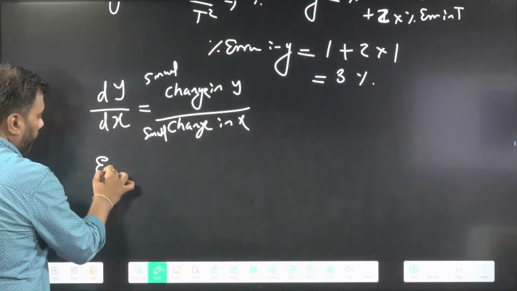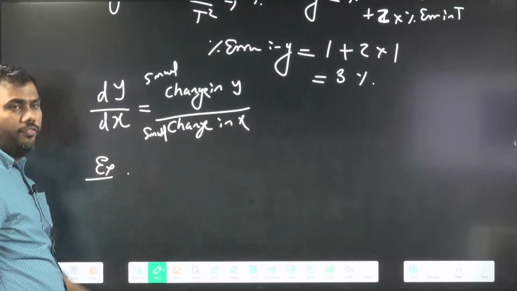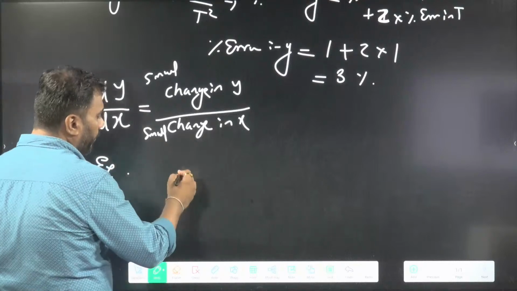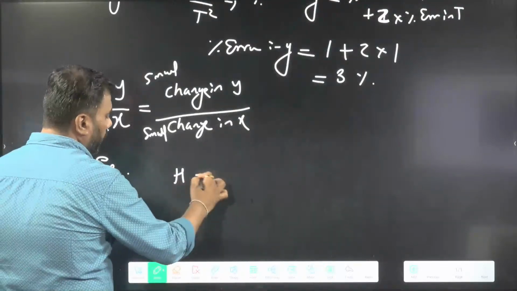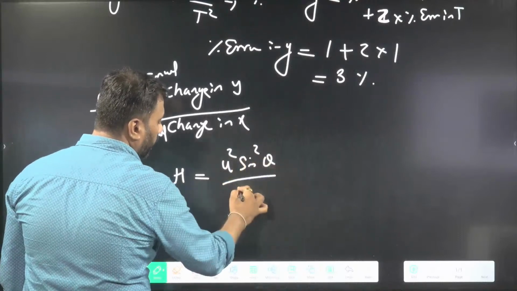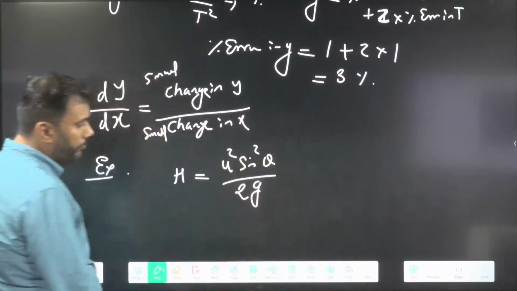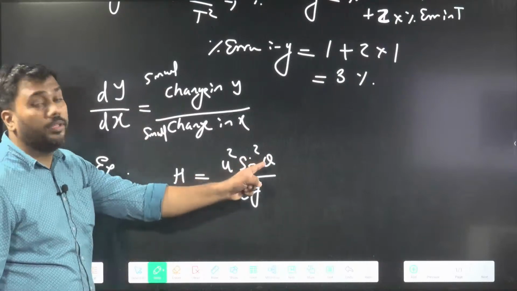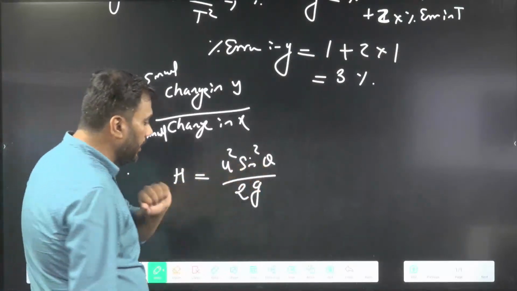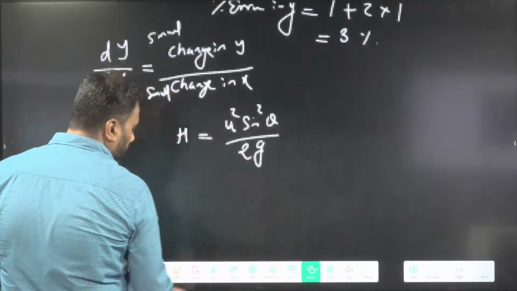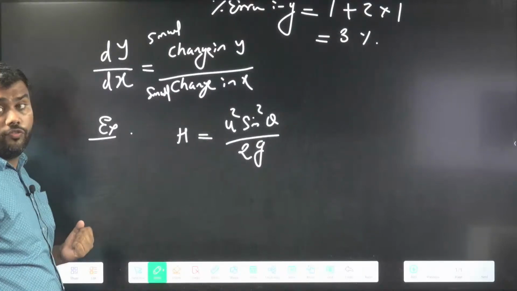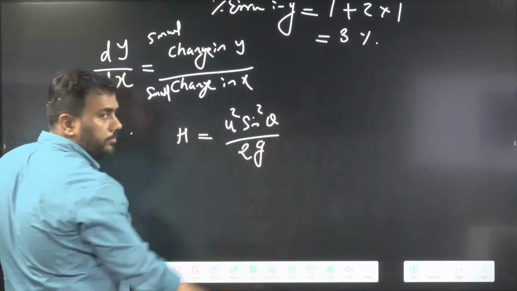For example, suppose a physical quantity depends on sine theta. Let's say we are finding the maximum height of a projectile, which is given by u square sin square theta by 2g. If there is some error in the measurement of theta, then there will be some error in the measurement of height. How do we find it? Differentiate it.